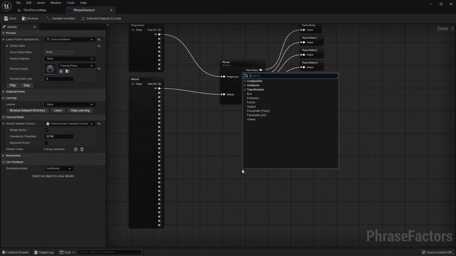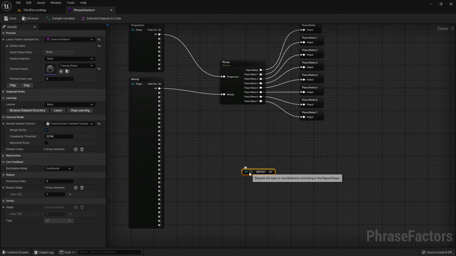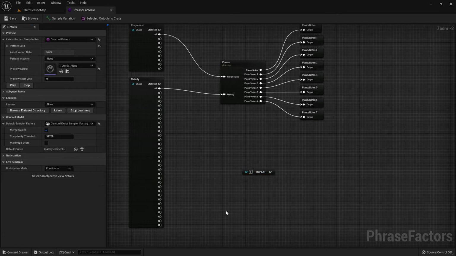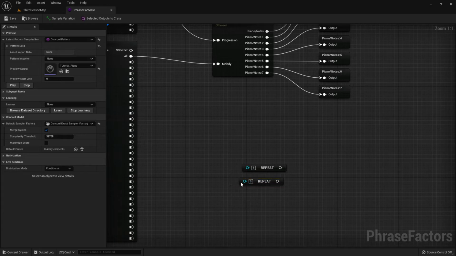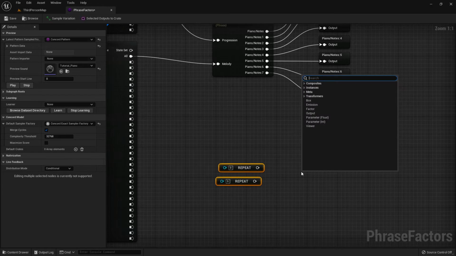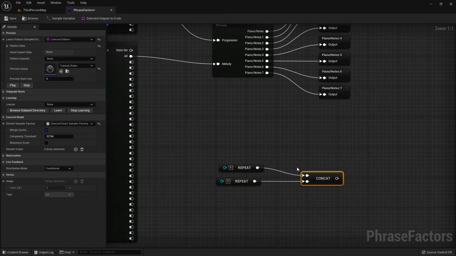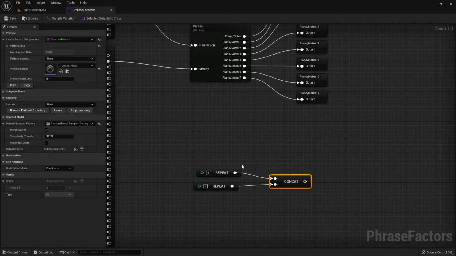For example, I can use a repeat node to repeat the scale degree 8 for 6 times, and then I can duplicate this and repeat the scale degree 6 2 times. Then I can just select the 2 nodes and create a concat node by right-clicking anywhere in the space or hitting tab, which will automatically concatenate them, and then I'll just route them to an output.